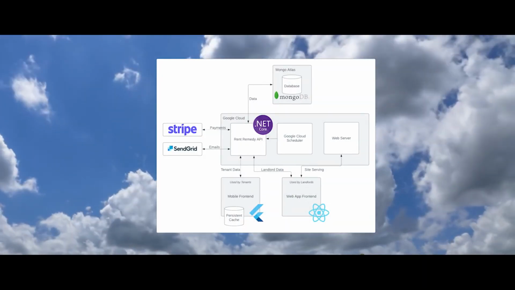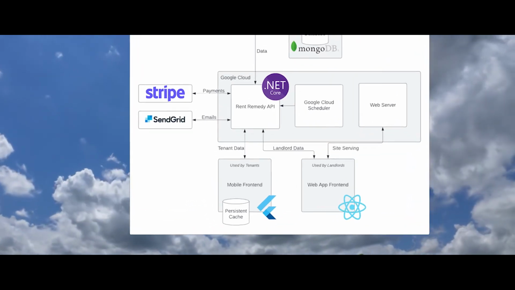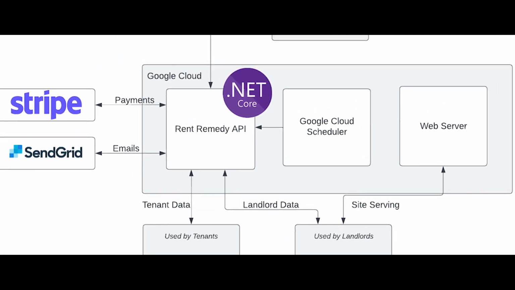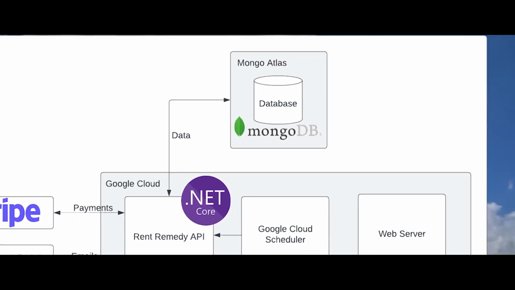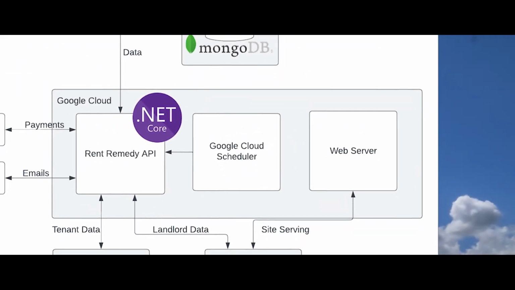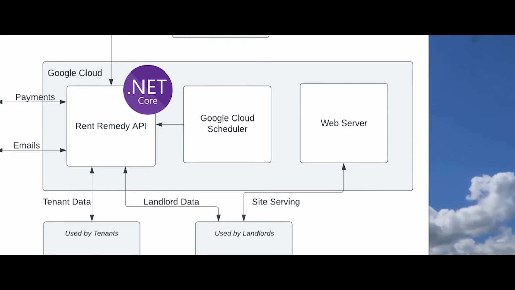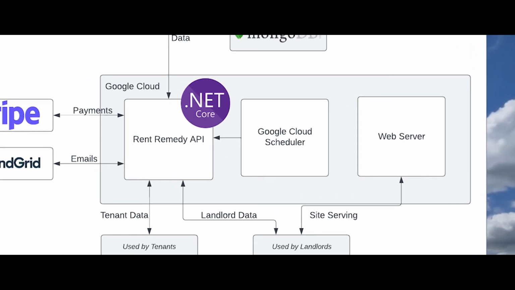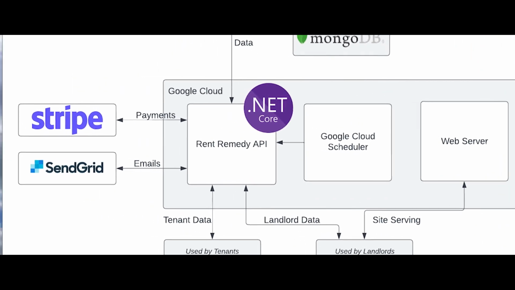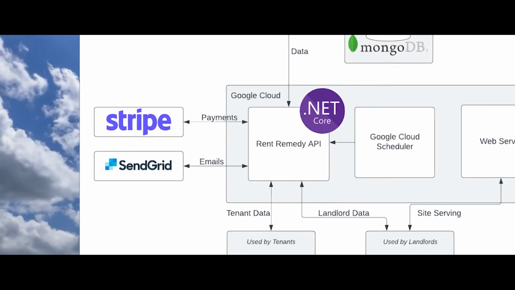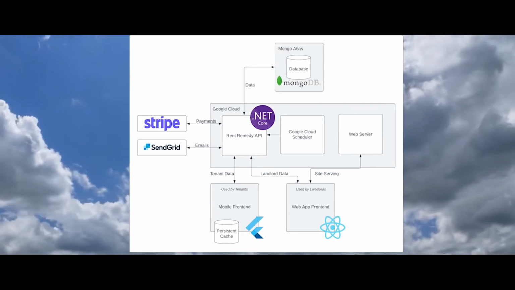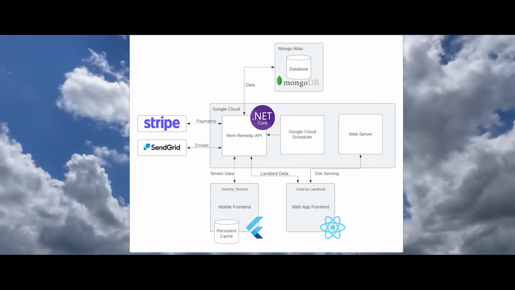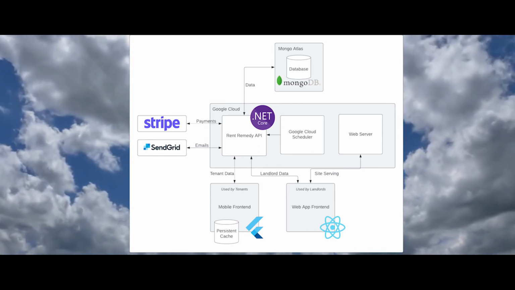Our tech stack consists of a wide range of technologies. The mobile front end is built with Flutter, the web front end is built with React, our backend is built with ASP.NET Core APIs, and we use MongoDB for our database. We host our backend and a web server in Google Cloud, while we host our database on Mongo Atlas. We integrate with Stripe for payments and SendGrid for email services. To facilitate updating time-sensitive data, we use the Google Cloud Scheduler to perform jobs at certain time intervals. Additionally, we allow for Google sign-in through the OAuth 2.0 protocol.